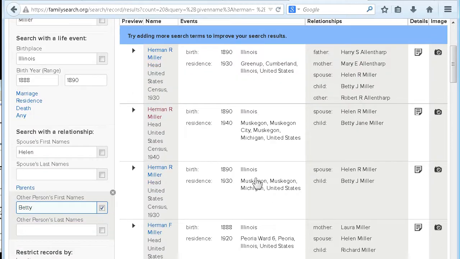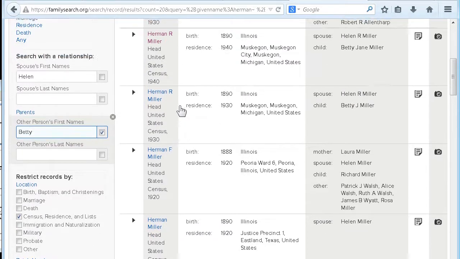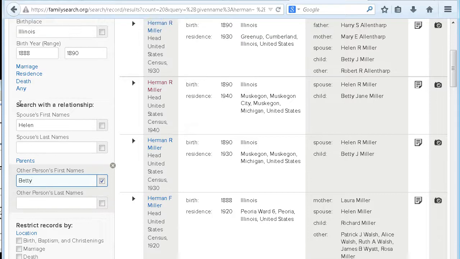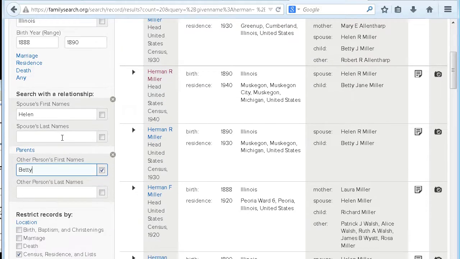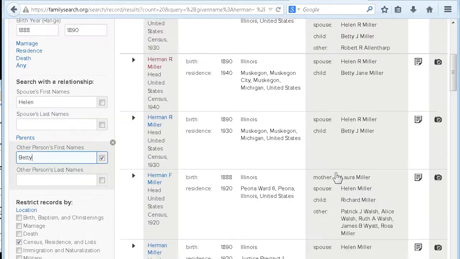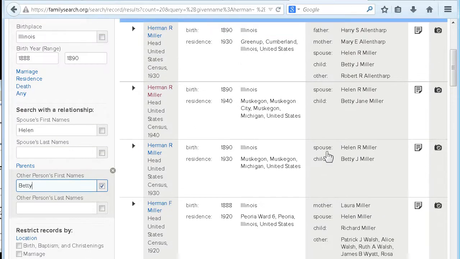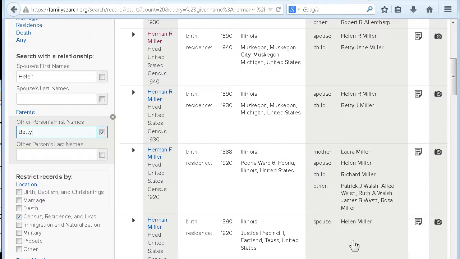Here he is in 1940 in Muskegon. Here he is back in 1930 in Muskegon. If somebody's going to be rolling around, add people to their things. Anybody that's going to come up in other, or anybody that's going to come up as a spouse, those are the people that you want to add. And it makes it really easy to pop them to the top of the list.